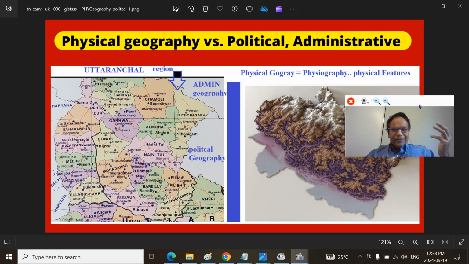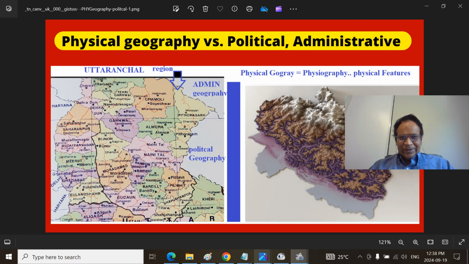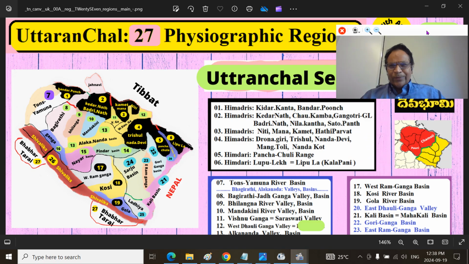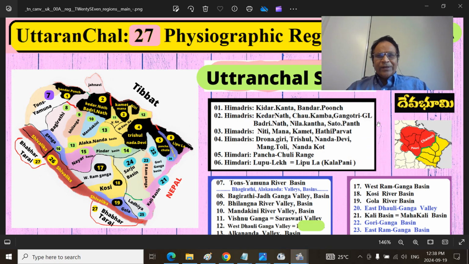After some middle part of the presentation, I will take you through 2, 3, 4 different cartographic maps to try to impress upon you the uniqueness of this river basin. In part 0, Mitranam, we covered around 27 physiographic regions of Uttaranchal. I have given a bird's eye view of that. You can go and look at that. In the current presentation, we are talking about part 17, the West Ramganga River Basin.